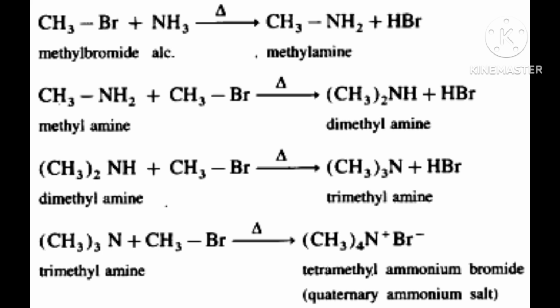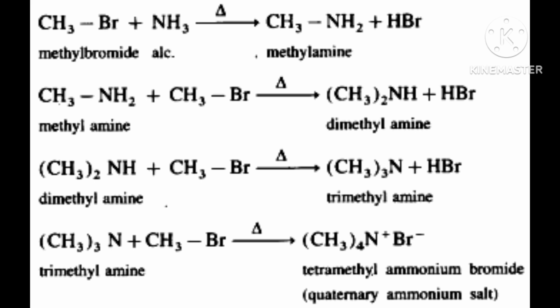Every time with primary 1 RX, with secondary 1 RX, tertiary 1 RX, now again 1 RX. Then what will happen? That R will join with nitrogen, as the nitrogen lone pair is given to R. Then Cl will be released as Cl minus.